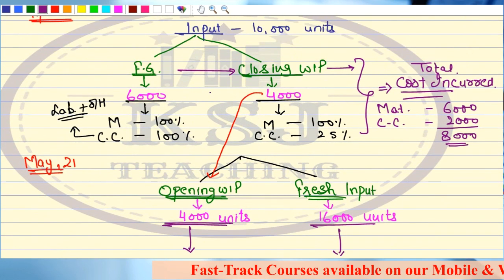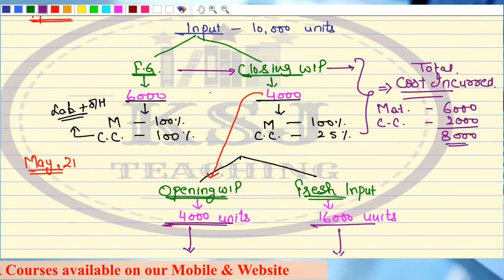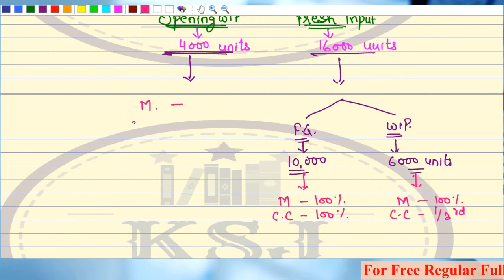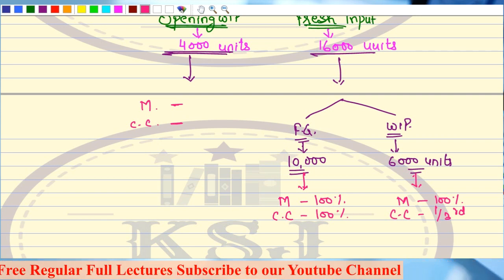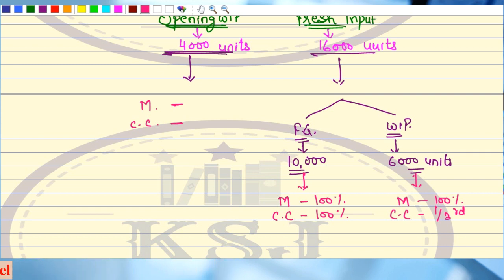Right? This opening WIP of 4,000 will be processed. There was some work to be done, and it will be processed in the current period. Now, the main question is, sir, what will be the degree of completion in this case for material and for conversion cost? This is the main point you need to understand: what will be the degree of completion for opening WIP. For fresh input, there is no issue, sir. It is given. Right? FG 100%, closing WIP, material 100% and conversion cost 1/3.